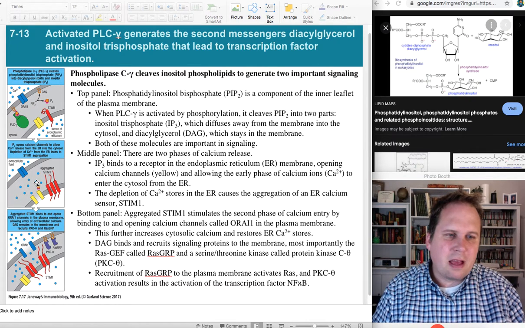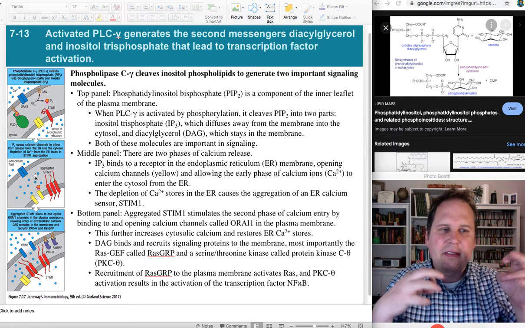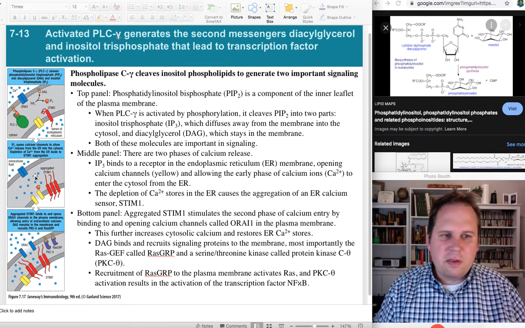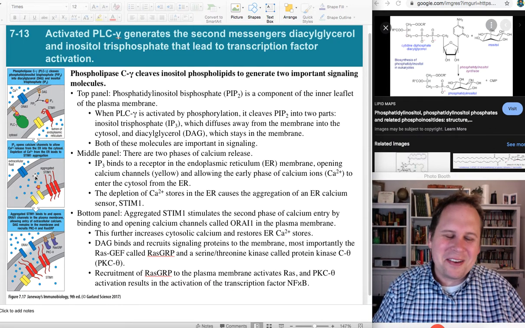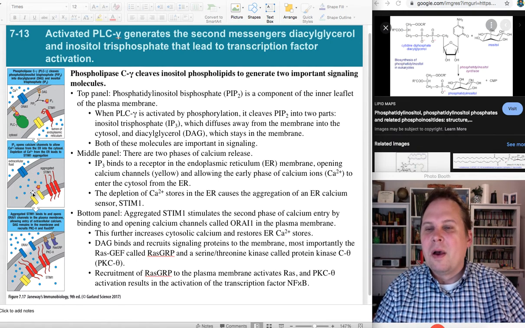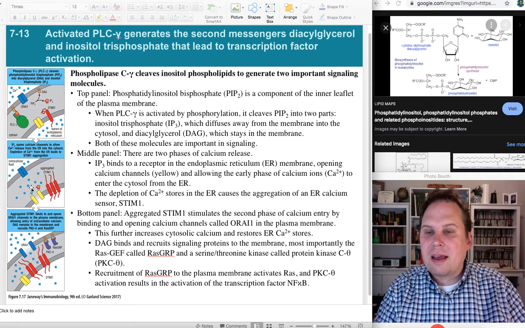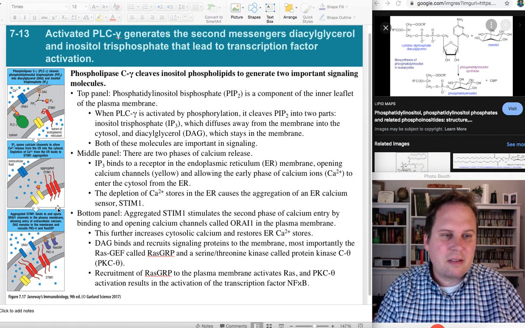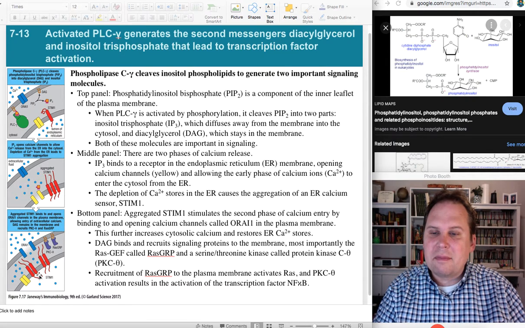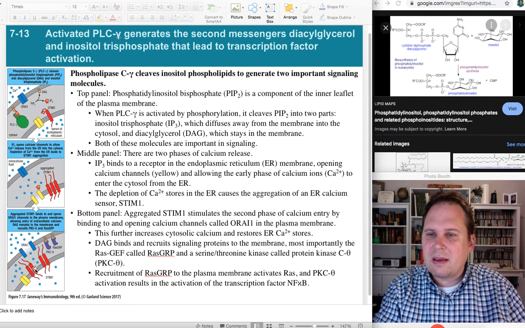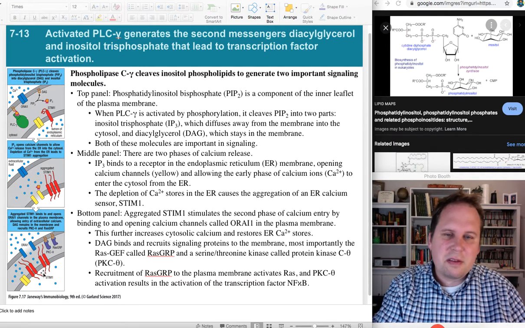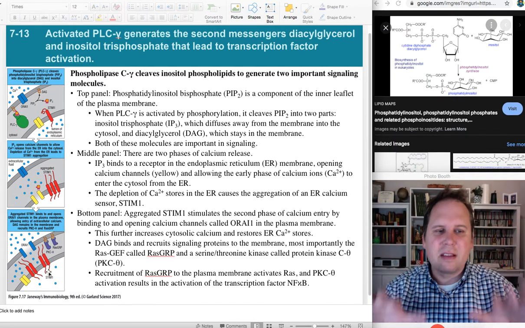And the ER stores calcium. That's just one of its functions. So there's a lot of calcium inside the ER, not so much outside. You can use calcium binding dyes, and they'll just stain up the ER in a cell, and a lot of the cell is ER, so it looks pretty good. It looks pretty darn good. When that little gate opens, there's a lot of calcium inside, not much outside, so by passive diffusion the calcium is going to equilibrate, which means that you're going to bring calcium in here. And once calcium is released, some of this calcium will then activate other proteins, and so we'll get further signaling.